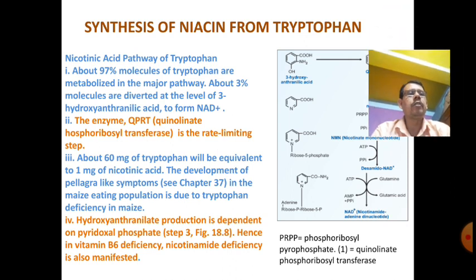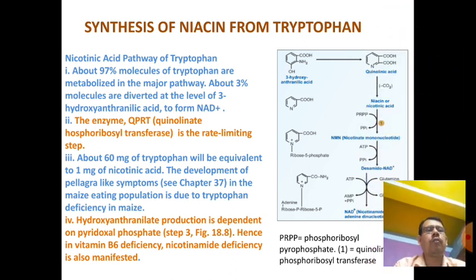Synthesis of niacin, another important cofactor essential for many enzymatic reactions. This is the nicotinic acid pathway of tryptophan. About 97% of tryptophan molecules are metabolized in the major pathway. About 3% of molecules are diverted at the level of 3-hydroxyanthranilic acid to NAD. The enzyme QPRT, quinolinate phosphoribosyl transferase, is the rate limiting step.